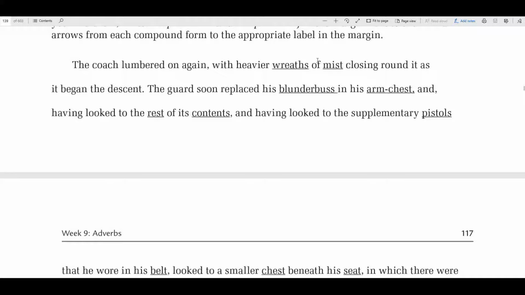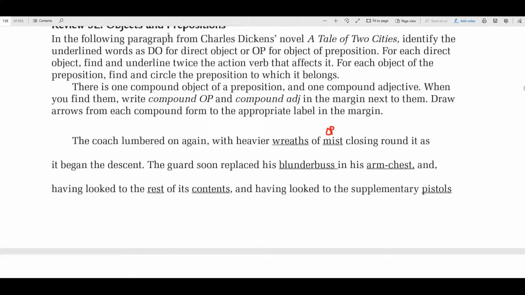First of all, you should be able to look at this and just know that of mist is a prepositional phrase, because of is a preposition. So the word that comes after it is the object of this. Of what? Of mist. So this is going to be an OP, an object of the preposition. For each object of the preposition, find and circle the preposition.